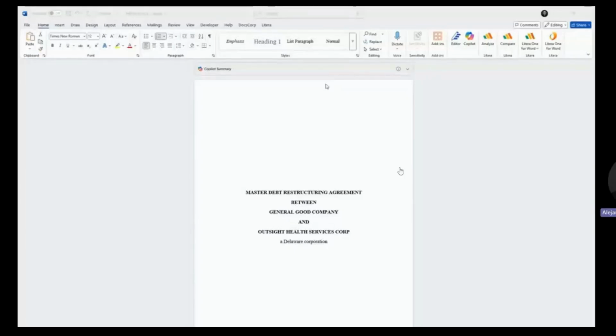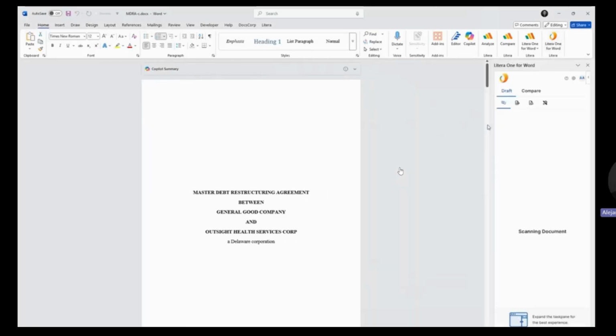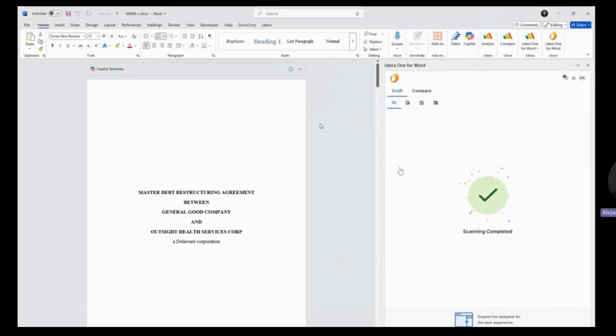I'm part of the sales engineering team here at Litera, and today we're going to be talking about some of the options that we have available with Litera Pro. And with Litera One, it's using Microsoft Universal's app model, the Office 365 app. And as we can see here, we're able to see Word open with a document as well. In order to have access to Litera One, it's accessible from the Litera One for Word there at the top right. So as soon as I go ahead and click on Litera for Word, we're going to get a dialog here on the right-hand side.